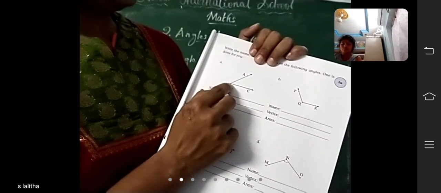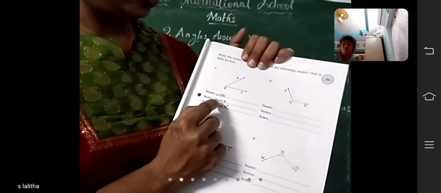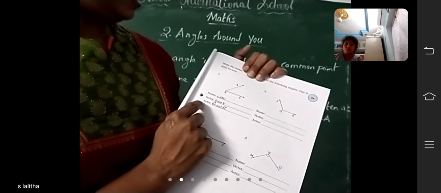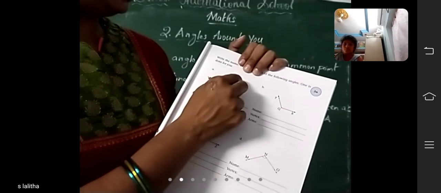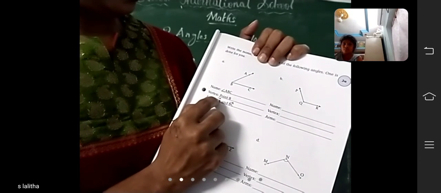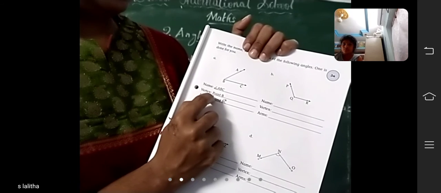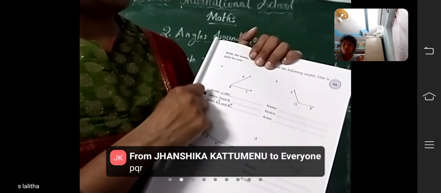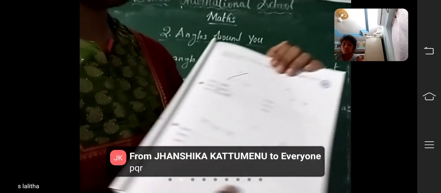Vertex. What is called the vertex? The common point here is B. So point B is the vertex. And arms. What are the arms here? BA, BC. BA and BC are arms. So here represent a ray symbol on BA, BC. Okay.